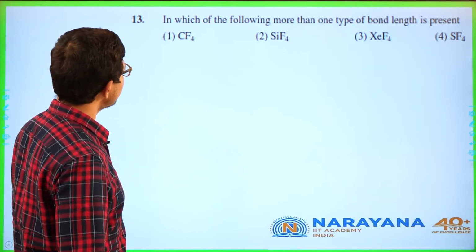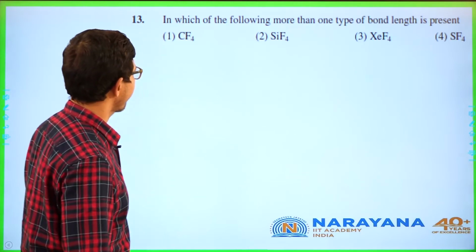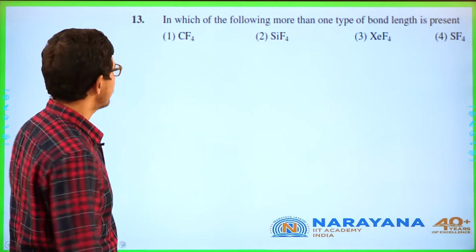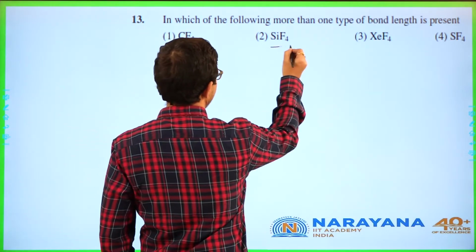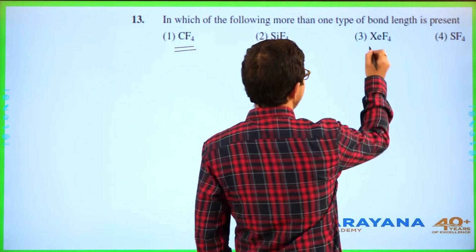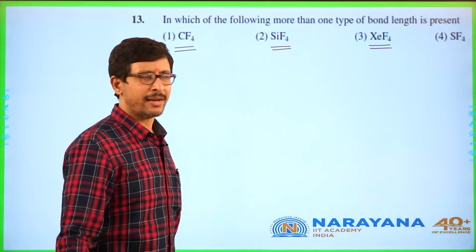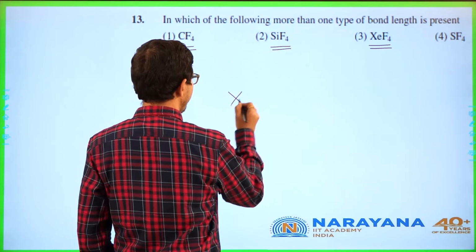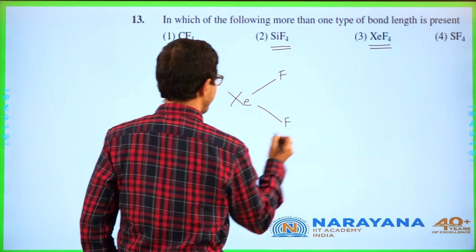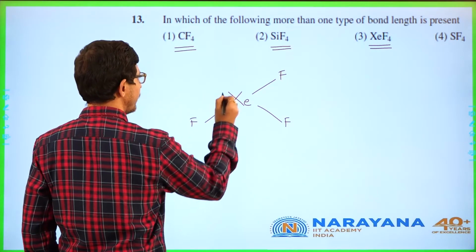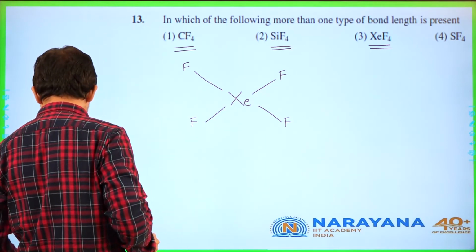Next is, in which of the following more than one type of bond length is present? It is symmetrical. It is symmetrical. In XeF4, symmetrical. Why? Xenon, fluorine, fluorine, fluorine, fluorine, and you are going to have lone pairs.